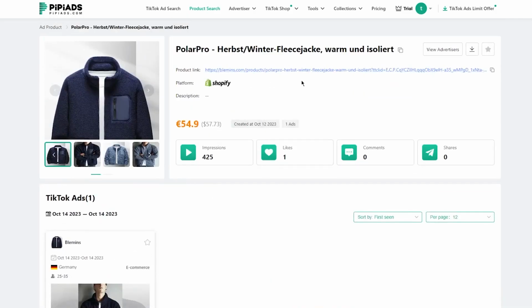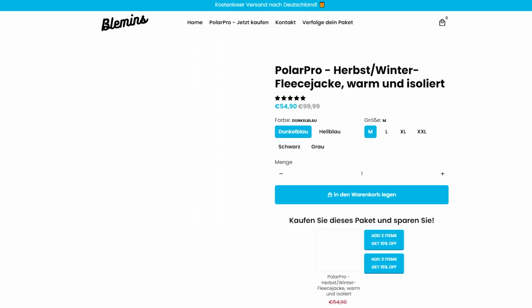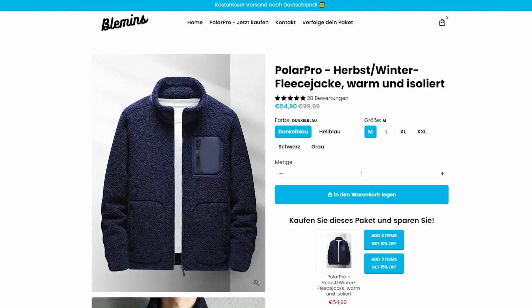You can also see the product link if you want to check it out on the actual Shopify web store. You can do that as well. So as you can see over here, Blemons is the product, and you can see the product prices as well. So it's a Polar Pro jacket for winter. It's a fleece jacket and it's warm and insulated. So obviously those are all the features of the jacket that it provides you.